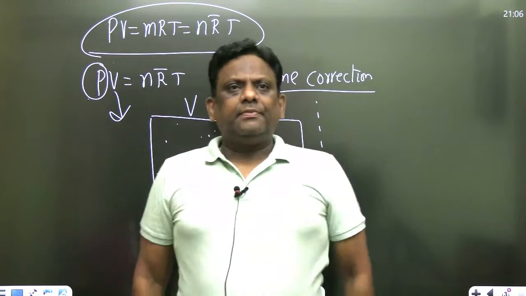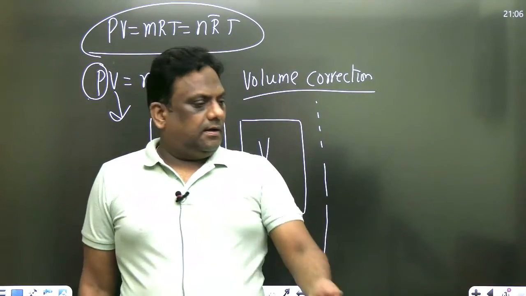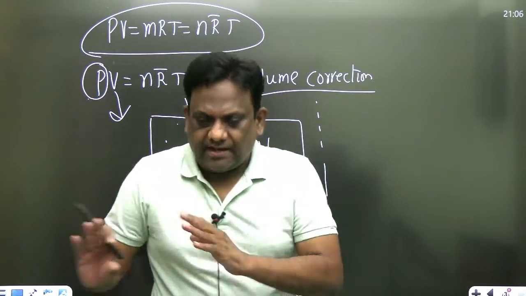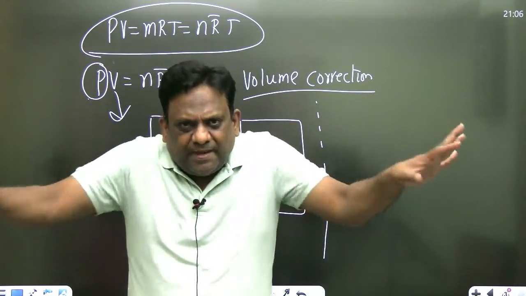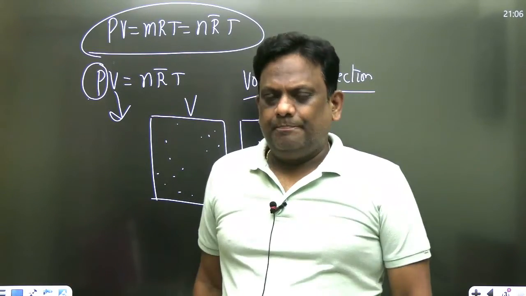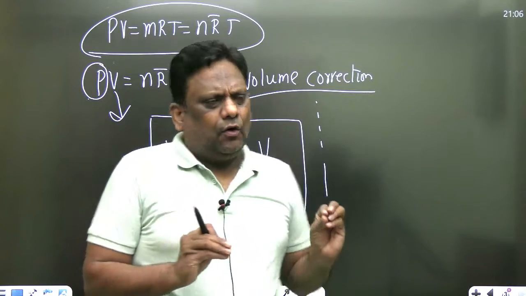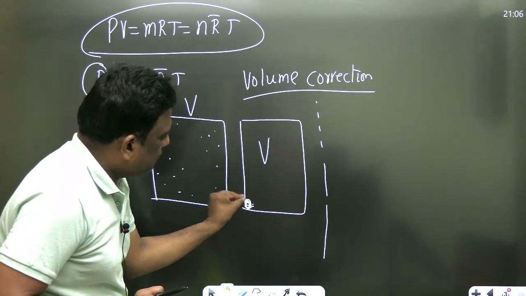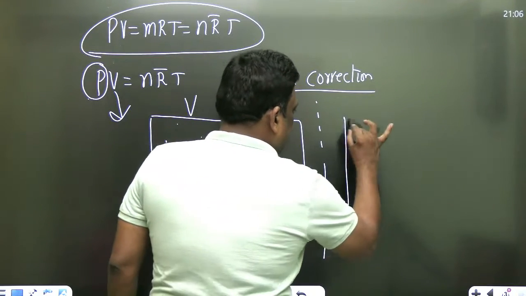For example, you have a room. In the room, you have a table and a chair. So I cannot move in that space. Whatever space is available, I can move in that space only. But in the ideal gas, in the kinetic theory of gases, the space occupied is very small, therefore we have taken it equal to this. But actually, it is like this, my dear students.